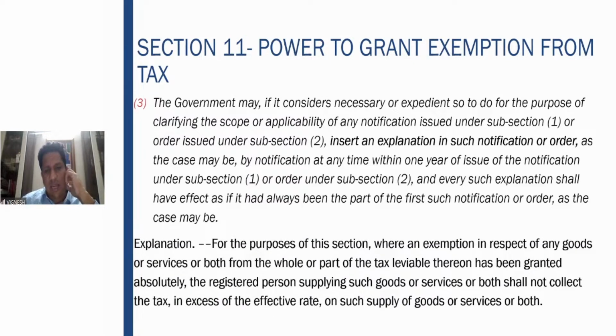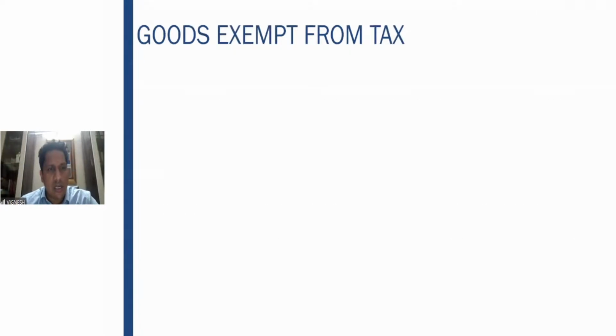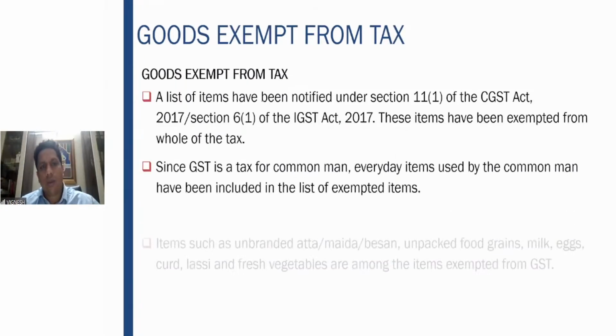So therefore, again, as I told you, where an absolute exemption is given, the registered person who is supplying the goods or services shall not collect the tax. That means he clearly says that if any goods or service is exempt, the registered person should not collect the tax on that. The registered person cannot assume an exempt supply to be taxable and therefore collect the GST on that. That is not allowed. Fine.